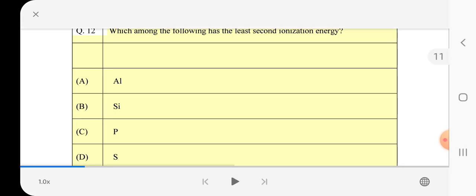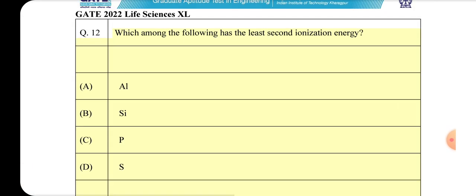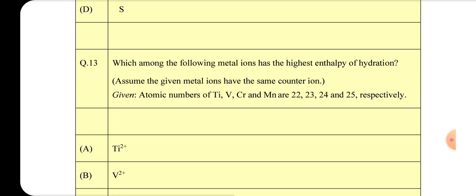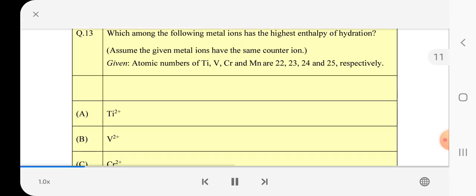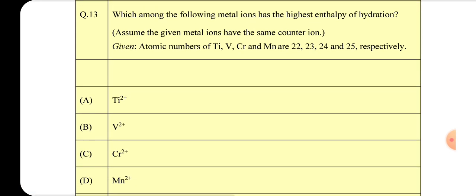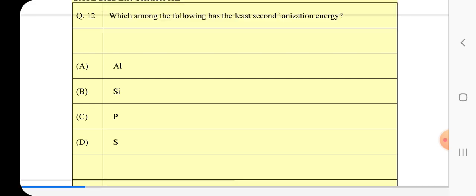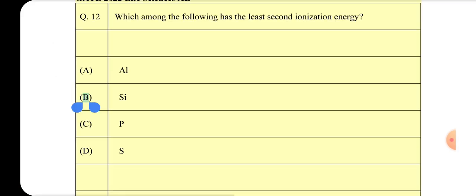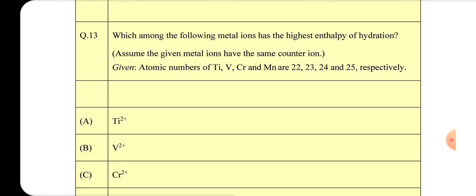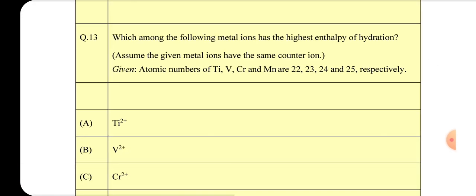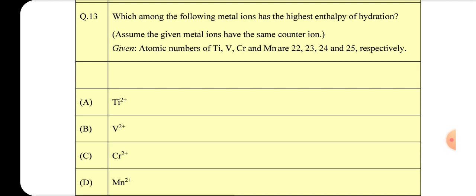Q13. Which among the following metal ions has the highest enthalpy of hydration? Assume the given metal ions have the same counter ion. Given atomic numbers of Ti, V, Cr and Mn are 22, 23, 24 and 25 respectively. A. Ti2+, B. V2+, C. Cr2+, D. Mn2+.